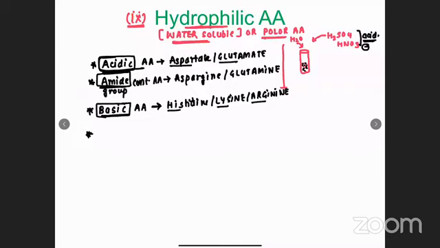The fourth thing that we can say is water soluble is, if I ask you, is vodka water soluble or not? Vodka, whiskey, is it water soluble or not? Yes, 100% it is water soluble. Every day in the evening we used to mix the vodka with water, whiskey with water, right? So vodka, whiskey, or I can say in a better way, alcohol. Alcohol is water soluble, yes. So I can say alcohol containing amino acids are going to be water soluble. Alcohol containing amino acids. So what are the alcohol containing amino acids?